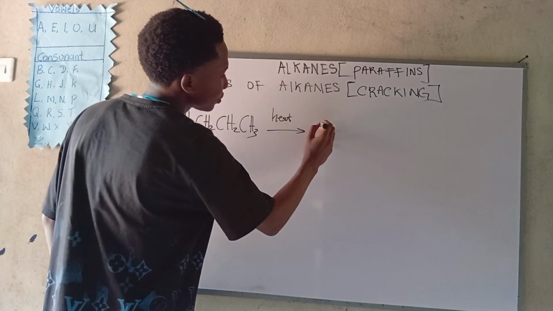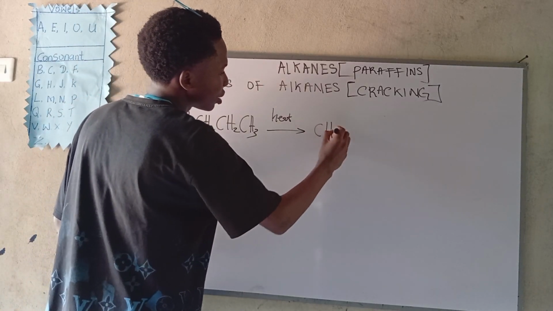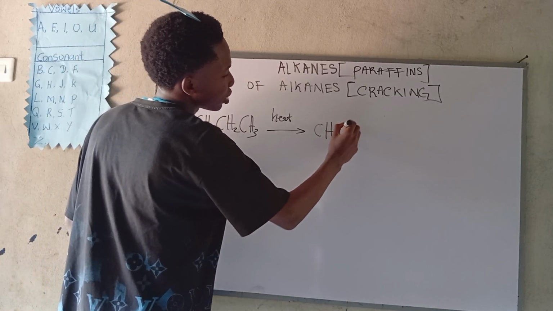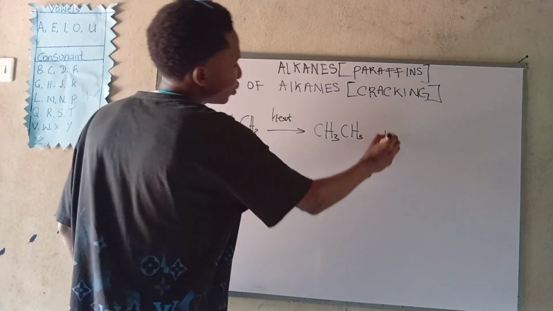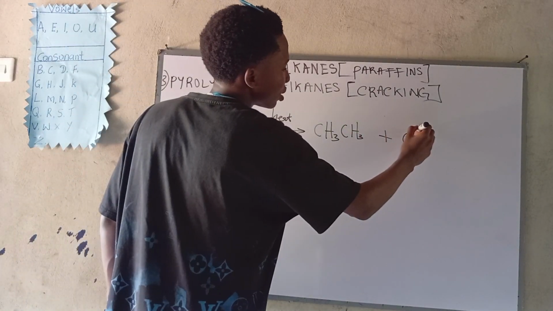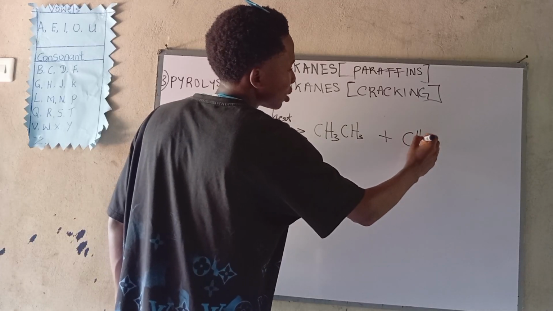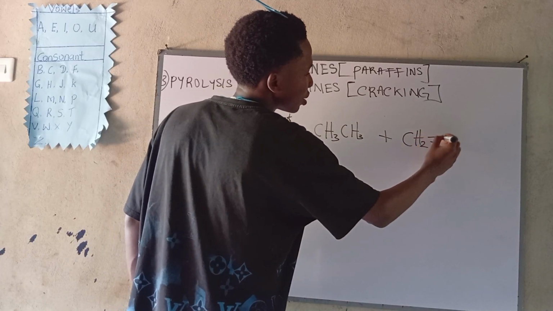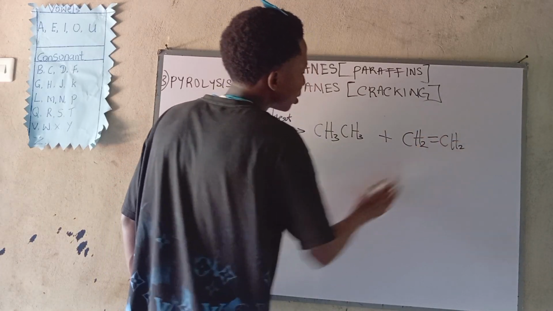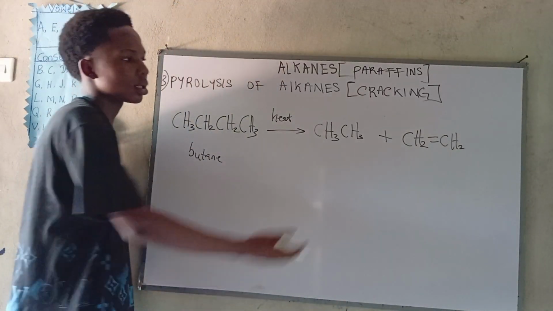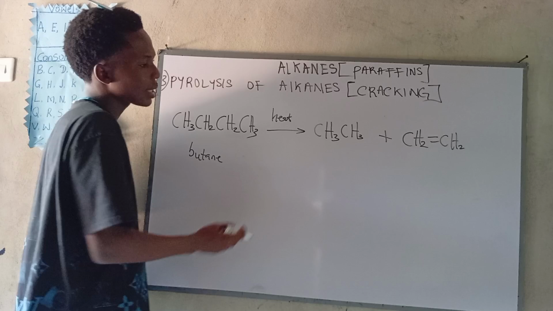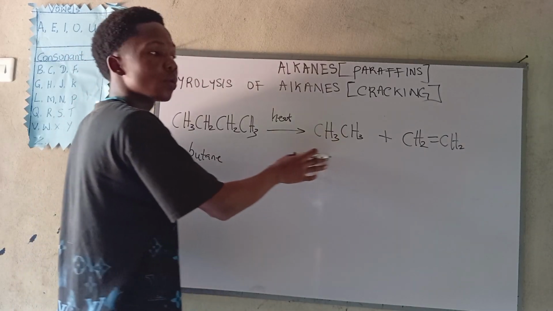Now, which alkene will it give to us? It will give us this alkene and this alkene. So now let's count. This will give us 1, 2, which is ethene.